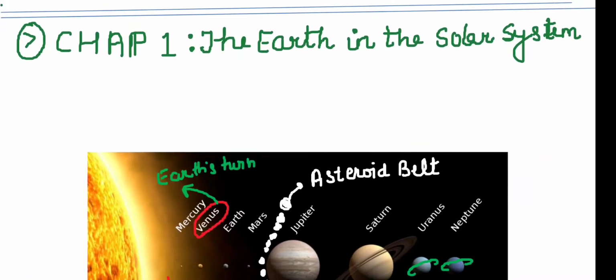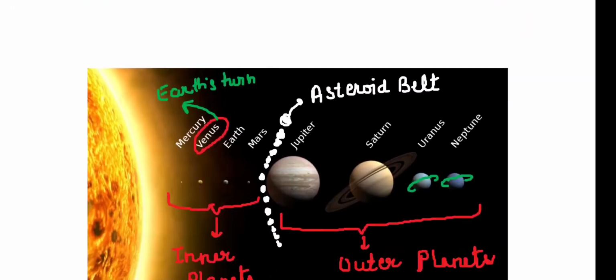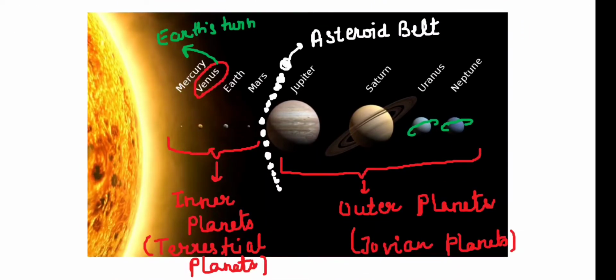The first chapter is the Earth in the solar system, and we have to know about the solar system of which the Earth is a part. So basically, when we talk about the solar system, we talk about the sun and the 8 planets that we have in the solar system, namely Mercury, Venus, Earth, Mars, Jupiter, Saturn, Uranus, Neptune, and it also includes the asteroids that we have between Mars and Jupiter. We will also talk about the various natural satellites orbiting around the different planets, and we also have to study meteoroids and all those things. These are all part of the solar system.